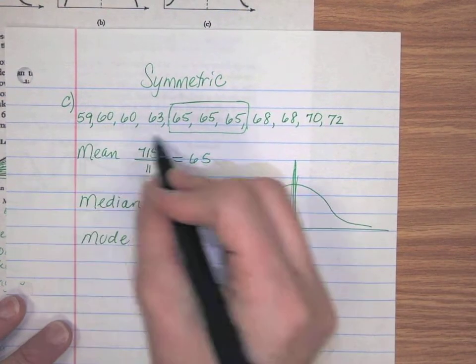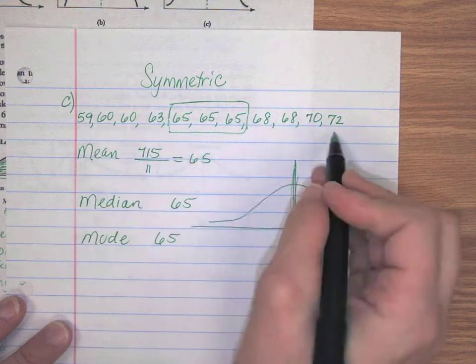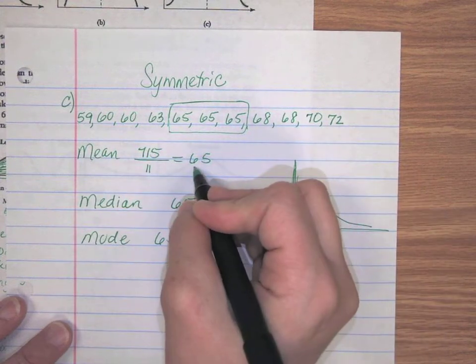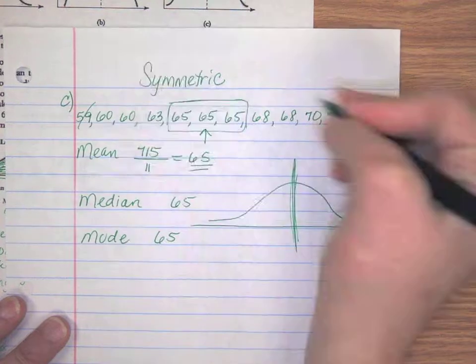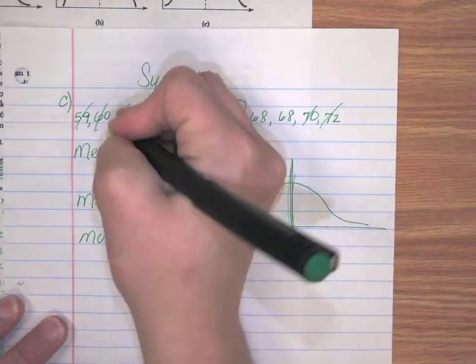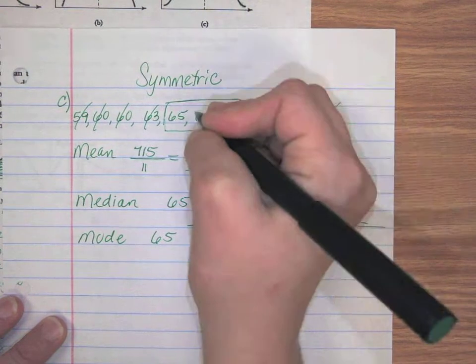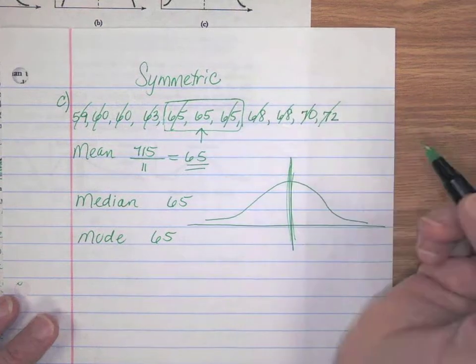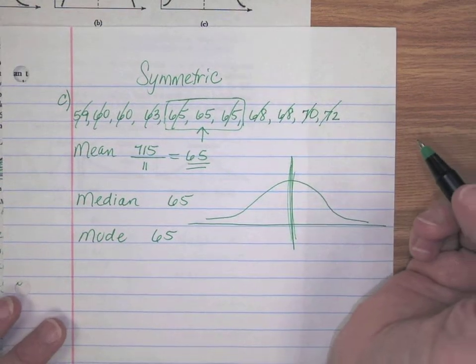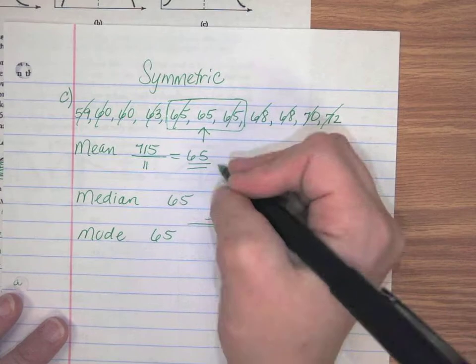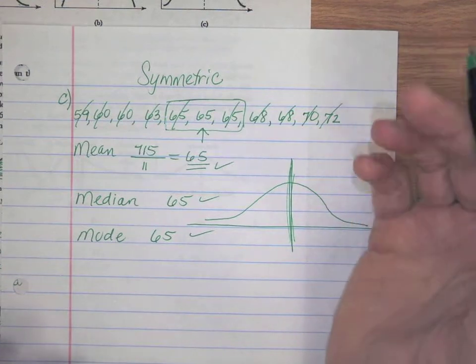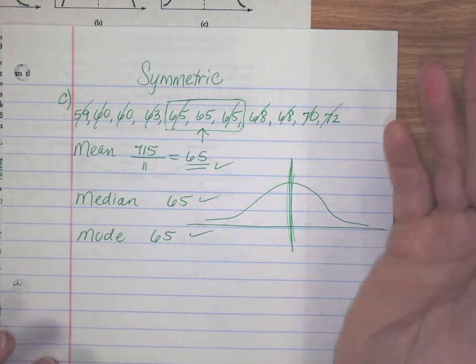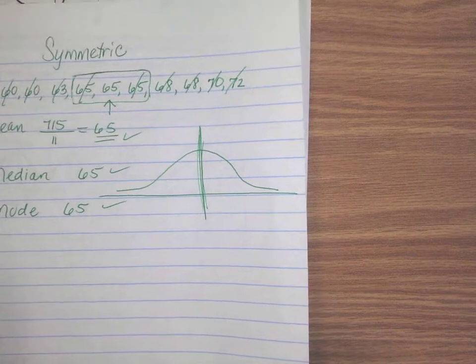And so like here, if we were to add these and divide by 11, because there's 11 pieces of data here, then we get 65 for our mean. If you go and you find the middle, this is an odd number of pieces of data here. And so when you mark these off, the middle is actually right at a 65. And then the mode is 65. So you see that these are all the same, or they're going to be fairly close to each other whenever your data is symmetrical.